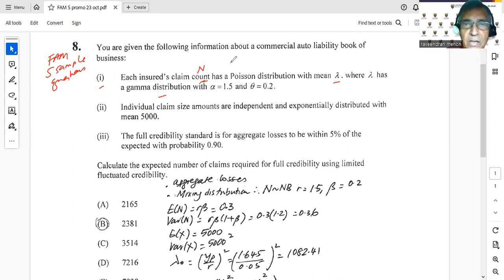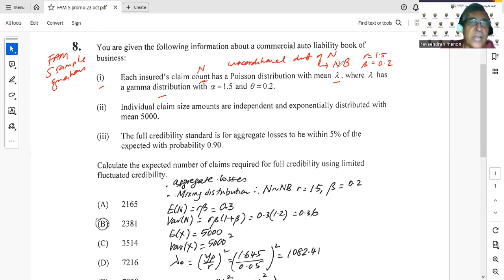So you know that the unconditional distribution of N will be negative binomial. R will be equal to alpha, which is 1.5, and beta will be equal to theta, which is 0.2. So the unconditional distribution of N will be negative binomial with R equals 1.5 and beta equals 0.2.